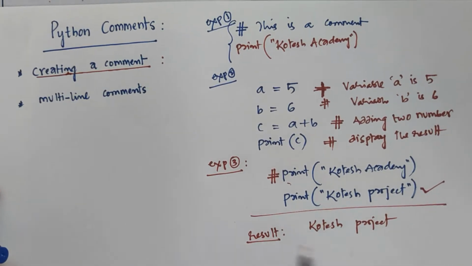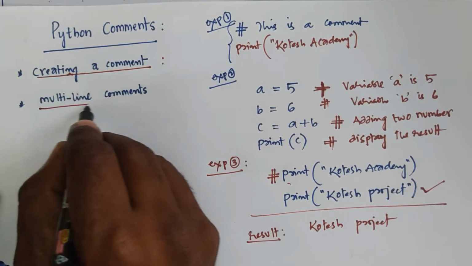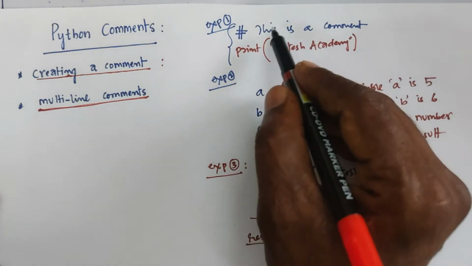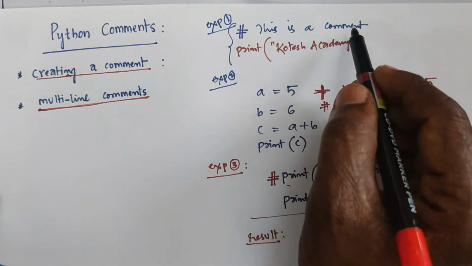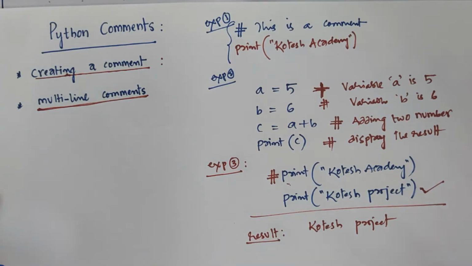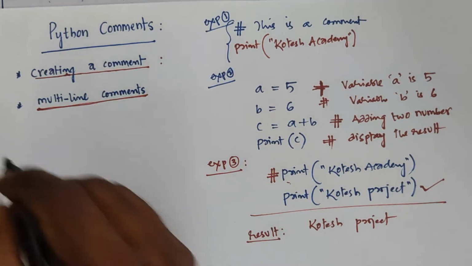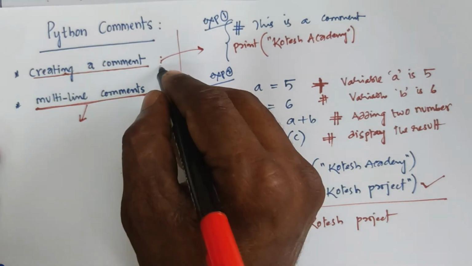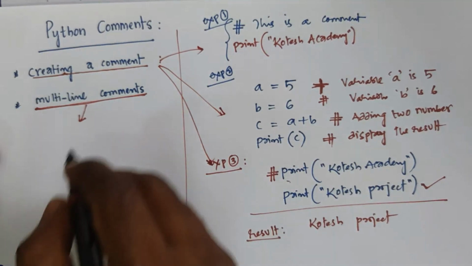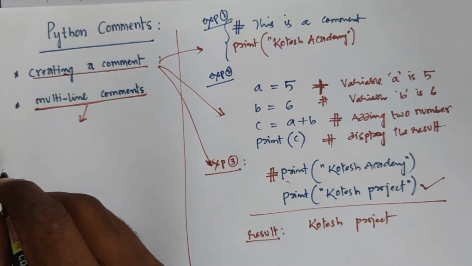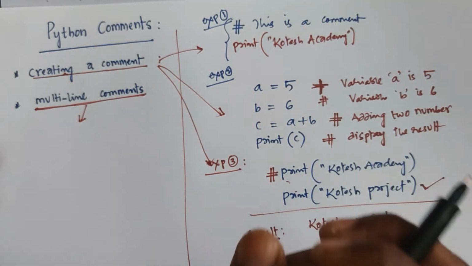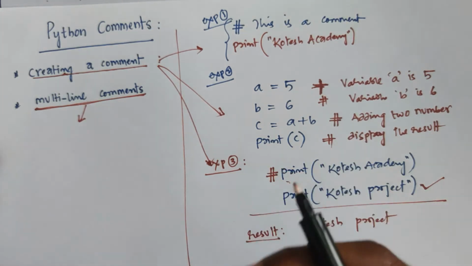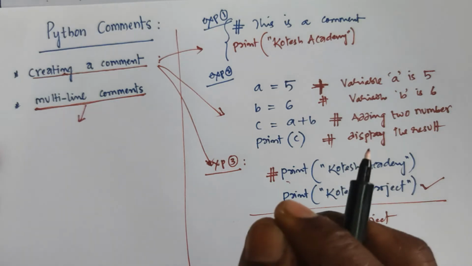And one more kind of comment in Python is multi-line comments. In the previous cases you could write a comment on a single line, but in some applications you have to write more than one line. Python does not really have a syntax for multi-line comments. To add a multi-line comment, you can insert a hash for each line.